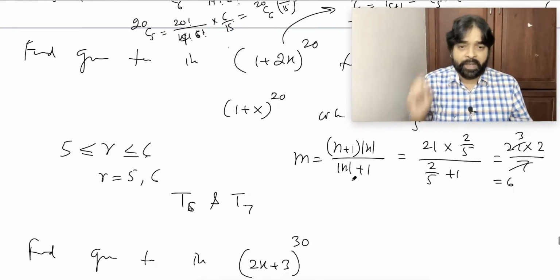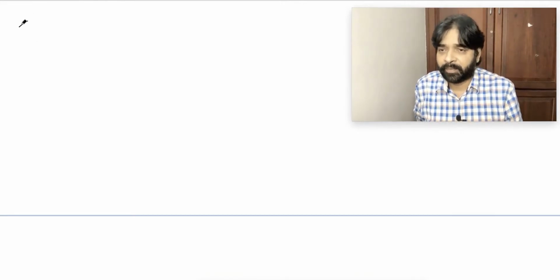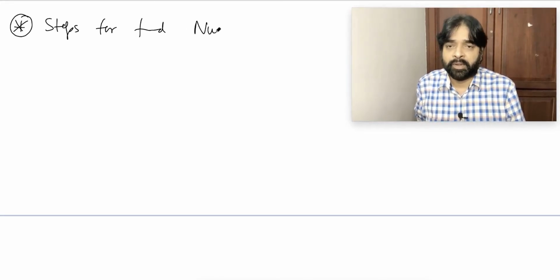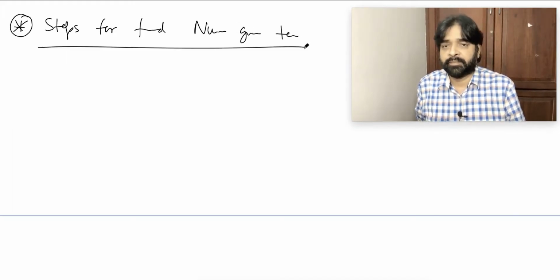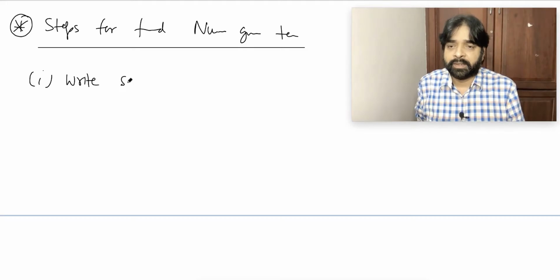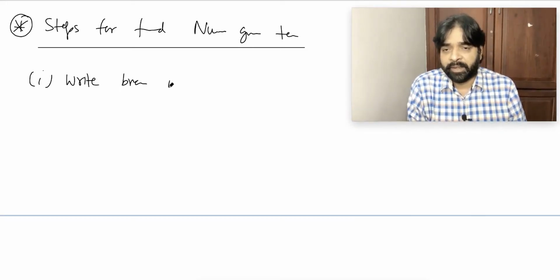So finally, what points will you write for the greatest term? Steps for finding the numerically greatest term. First step, write the bracket in the form of (1 + x) power n.